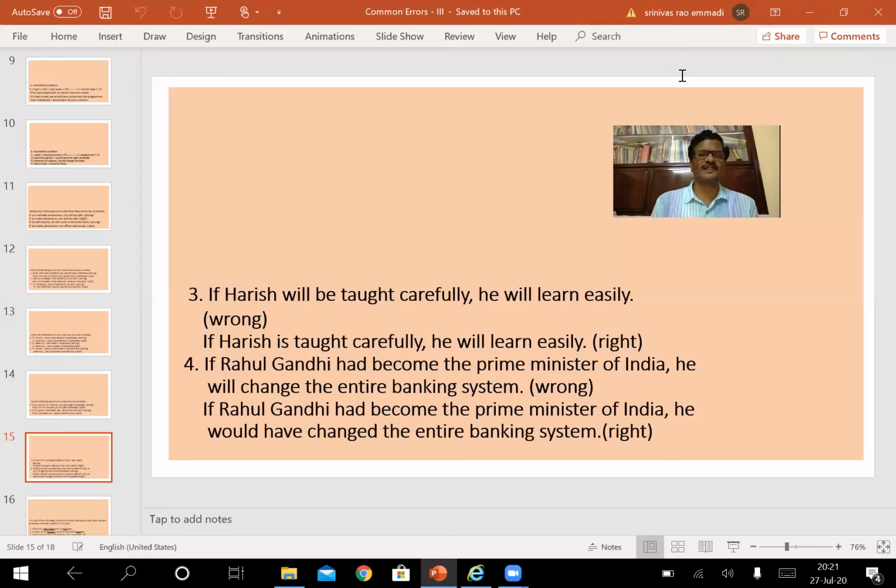It's a probable condition. If Rahul Gandhi had become the Prime Minister of India, he will change the entire banking system, as his mother Indira Gandhi did. If Rahul Gandhi had become the Prime Minister of India, this is in past perfect form, he would have changed the entire banking system becomes the right structure of the main clause.